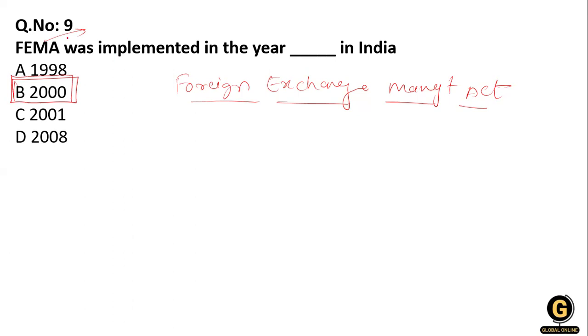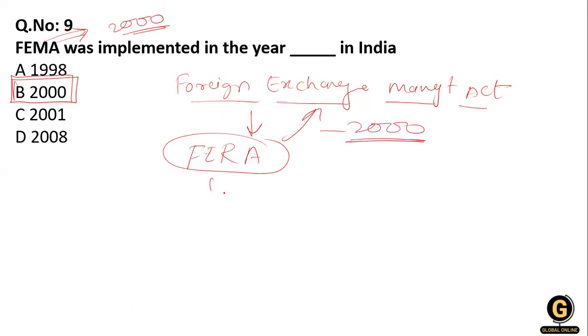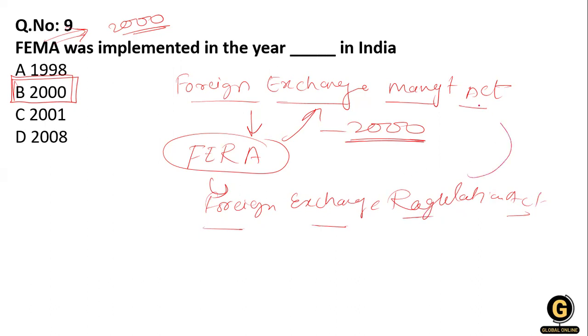FEMA was established in 2000, but FEMA's earlier name was FERA. The FERA was converted into FEMA in 2000. And what is FERA's full form? FERA is Foreign Exchange Regulation Act. So the Foreign Exchange Regulation Act was converted to the Management Act in 2000. So FEMA was implemented in 2000.